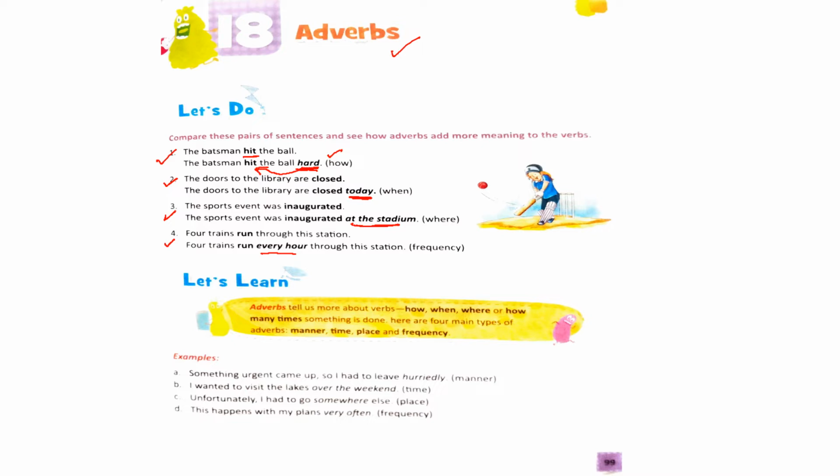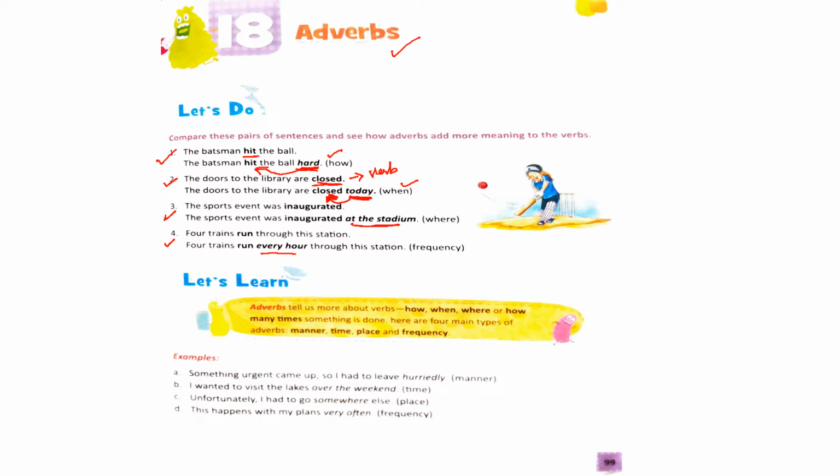See the second one. The doors to the library are closed. Here, closed is the verb. In the second one, the doors to the library are closed today. Here, the addition of the word today is telling us more about the verb closed, isn't it? It is telling us when the library is closed, when it will be closed. So the word today is telling us more about the verb closed.